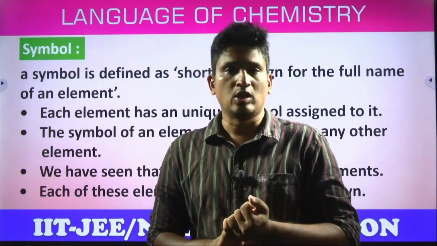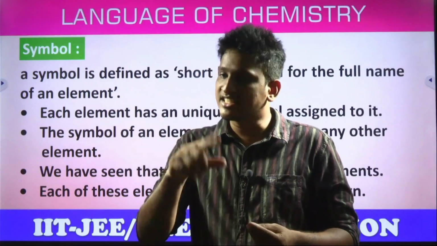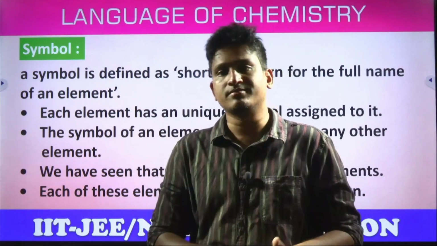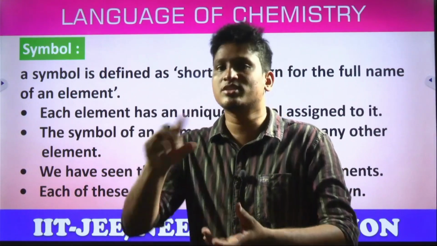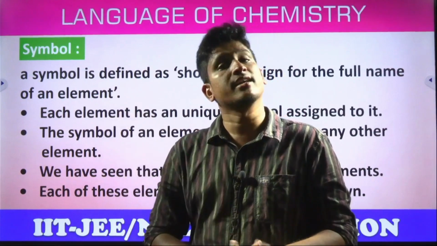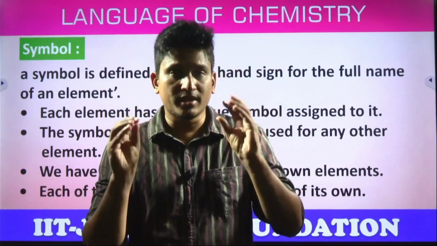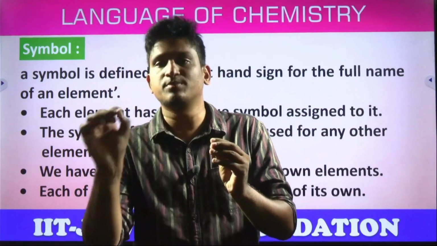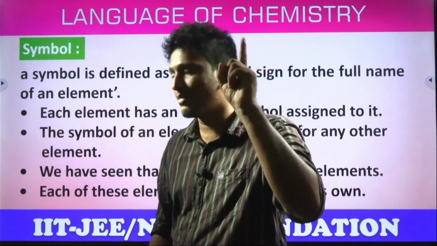Chlorine, C-H-L-O-R-I-N-E, chlorine. Can we write C? C is already given to carbon. So can we write CH? No, not the second letter. Cl, most sounding, Cl. Chromium, Cr, like that. So already these are given. So you have to remember that it is not every time the second letter, it is the most prominent letter, and the second letter is always small, the first letter always capital. Remember.